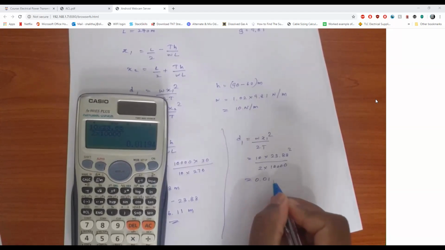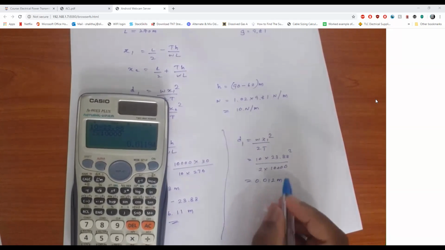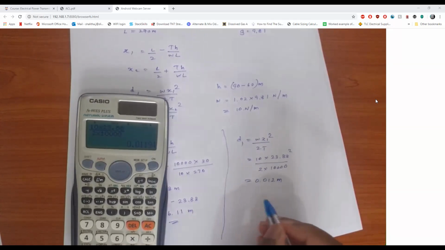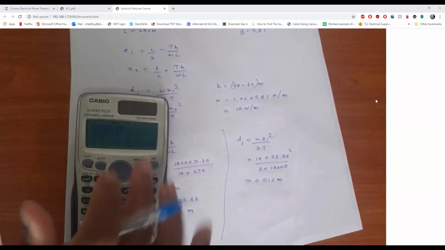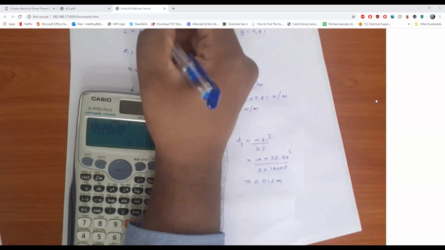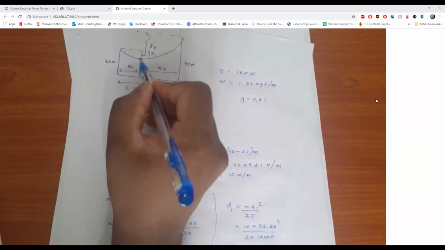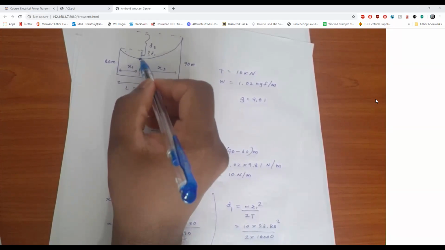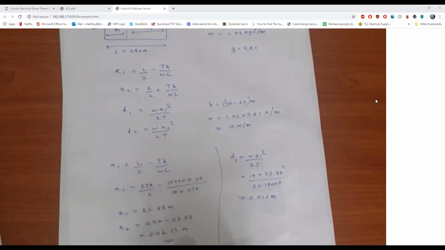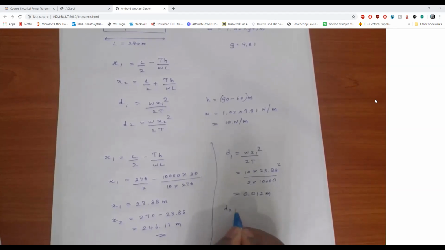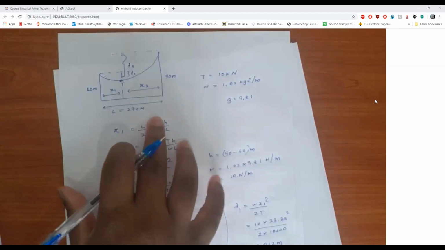It is 0.01. Let's say this is S12. That means, this is in meters, so only 1.2 centimeters. That is the sag from this point. So the distance from here is very small, only 1 centimeter. And let's find out the sag from the taller tower.